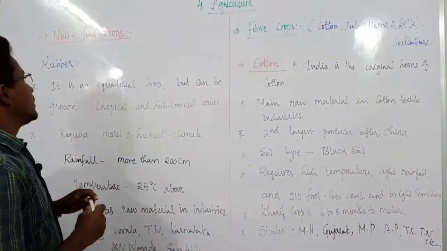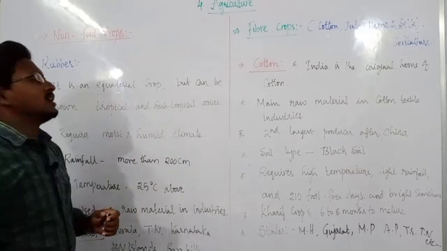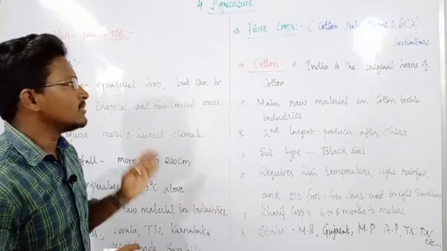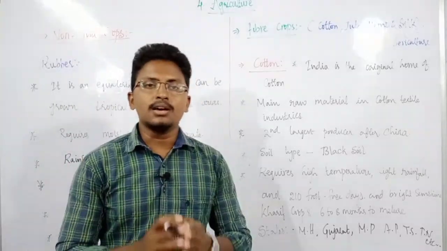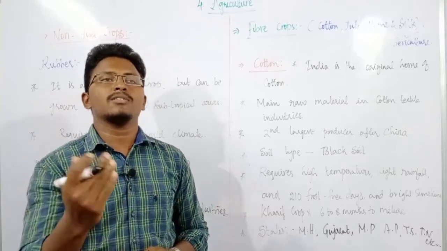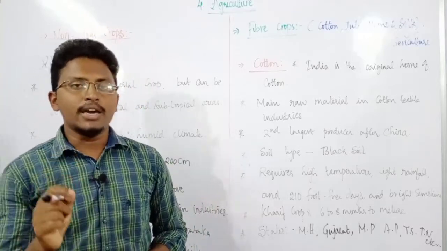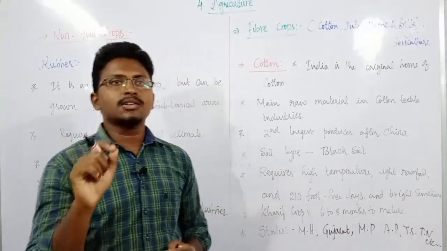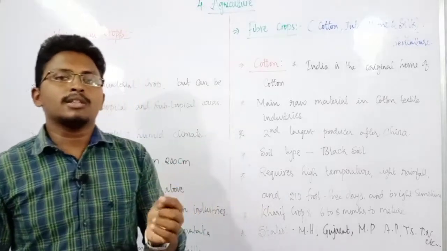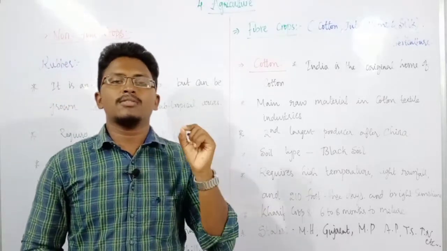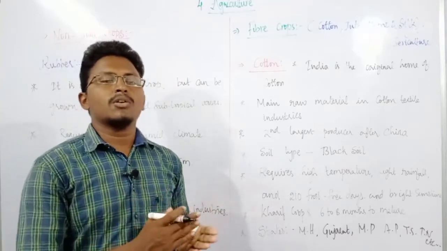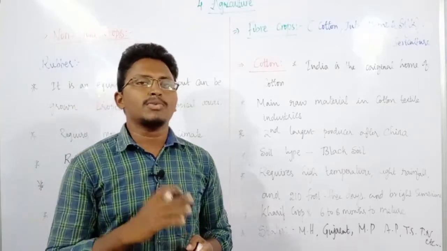Rubber is actually an equatorial crop, but it can be grown in both tropical as well as subtropical regions. What this means is that an equatorial crop can be grown perfectly in the equator regions on either side of the equator, but under special conditions this crop can also be grown away from the equator, in areas such as tropical as well as subtropical regions. I think I have already told you about tropical and subtropical regions in my previous classes.